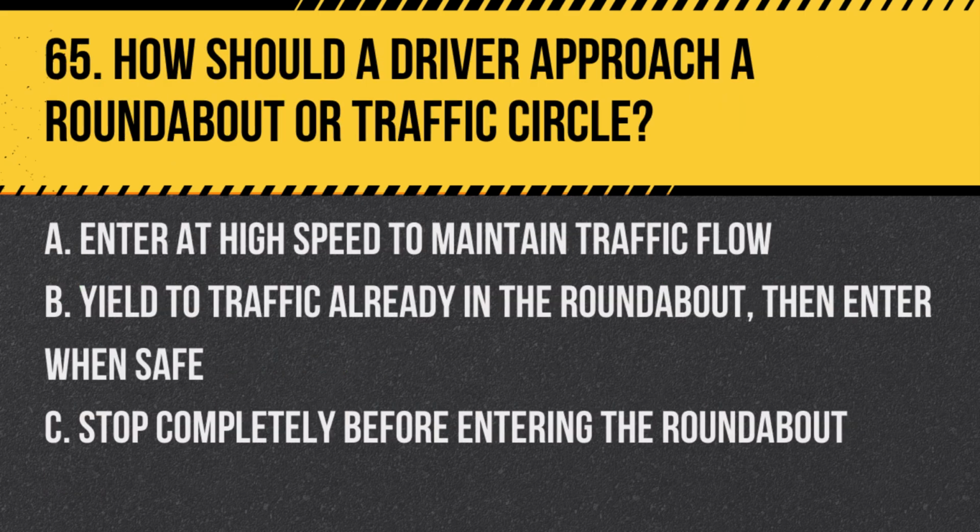Question 65. How should a driver approach a roundabout or traffic circle? A. Enter at high speed to maintain traffic flow. B. Yield to traffic already in the roundabout, then enter when safe. C. Stop completely before entering the roundabout.